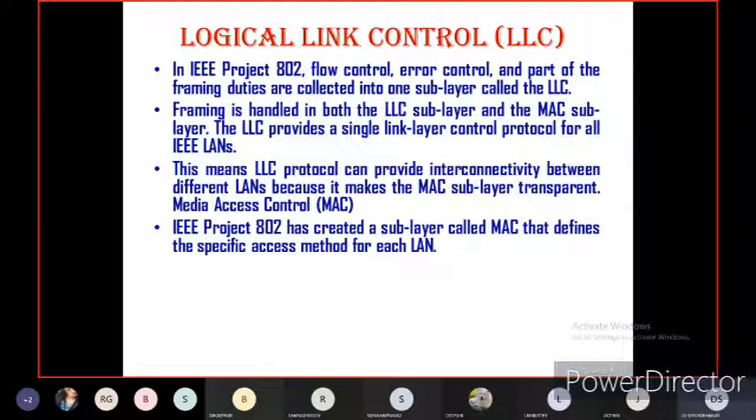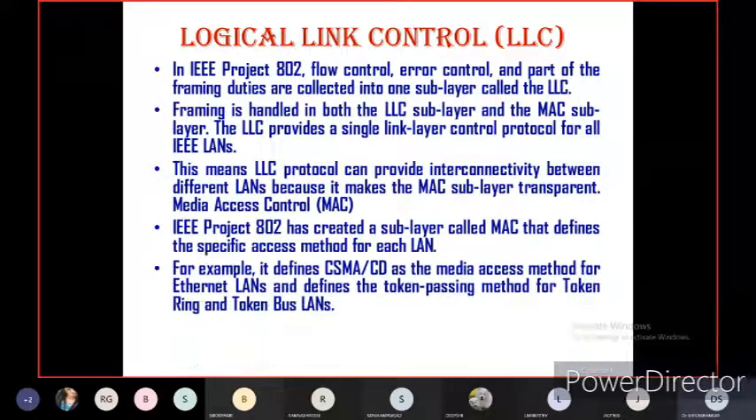But the MAC, media access control, defines the specific access method for each local area network. In each local area network, there is a specific method for sending the data from source to destination. That is defined by the media access control. For example, CSMA/CD defines the media access method for Ethernet local area network, and it defines the token passing method for token ring and token bus local area networks.